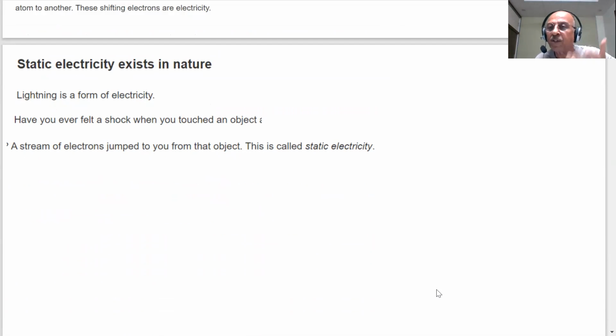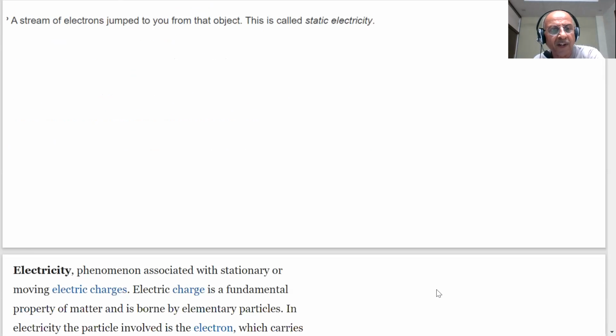Lightning, you have seen the clouds have got electricity. So the stream of electrons jump from one object to another. They are loose, students, and when you comb your hair, you may have experienced the hairs stand up. So the electrification of the hair means there is a bundle of electrons transferred to your hairs from the comb, which has loosely bound electrons, and you can see the static electric effect in our everyday life.